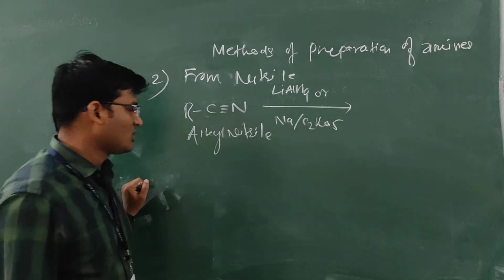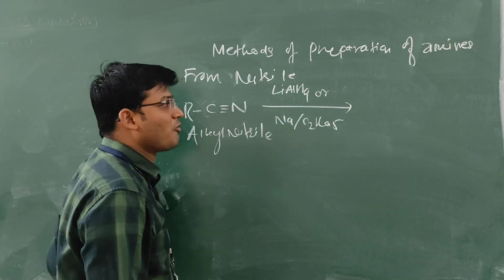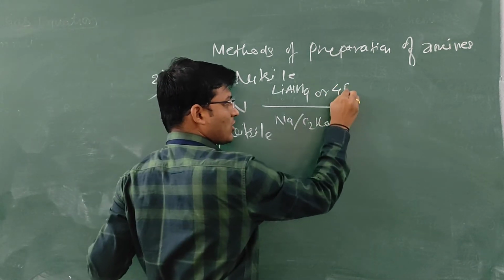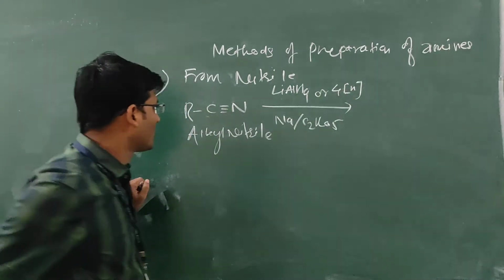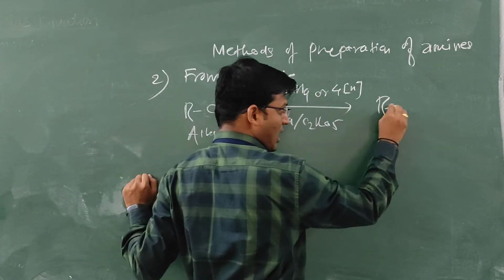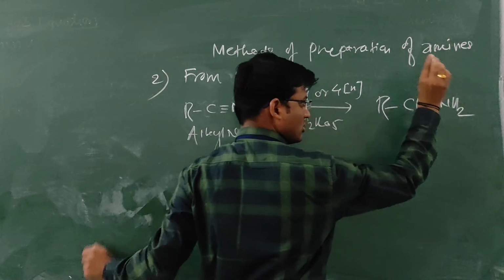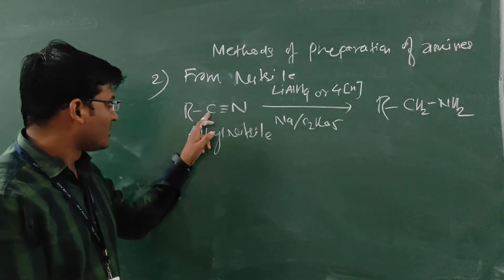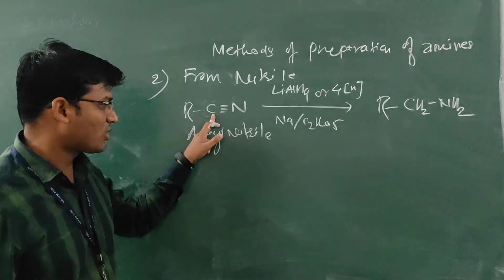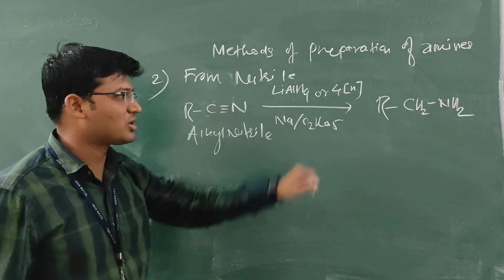For this reduction, how many hydrogens are required? 4 hydrogens are required. This nitrile gets converted into the amine RCH2NH2. Here 2 hydrogens are inserted, here 2. Therefore, we require 4 hydrogens.